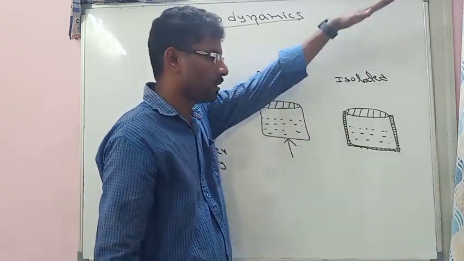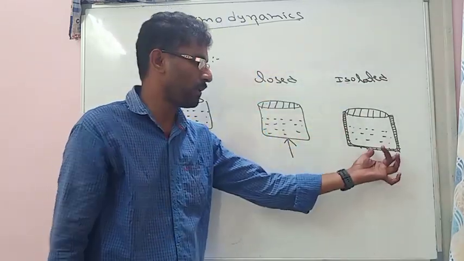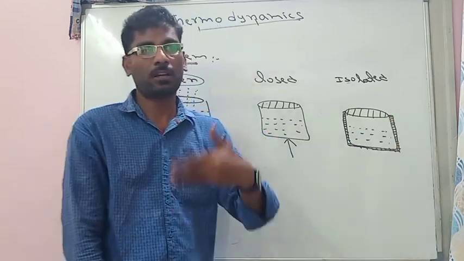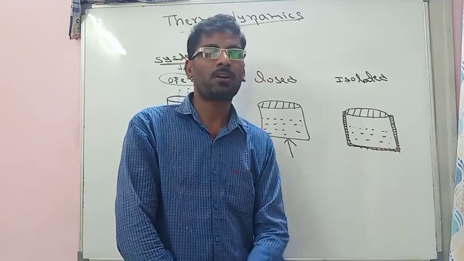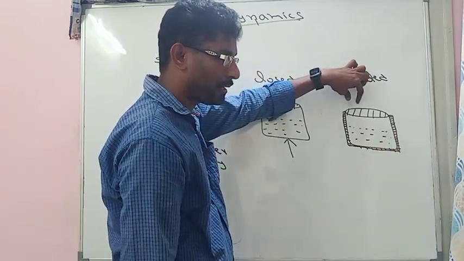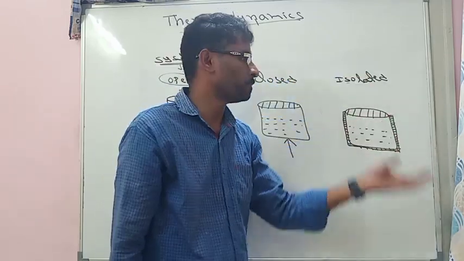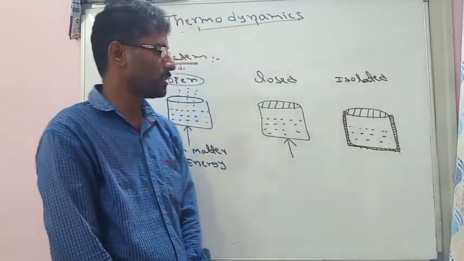Such systems are called isolated systems. An example of an isolated system is a thermos flask. In a thermos flask, heat cannot transfer. If it is closed, matter is also not transferred. So when both matter and heat are not exchanging, that is called an isolated system.